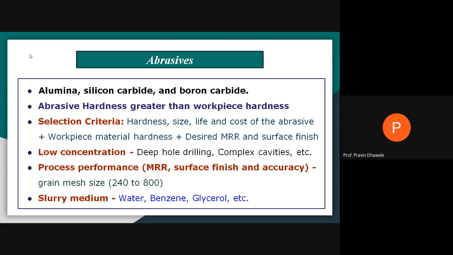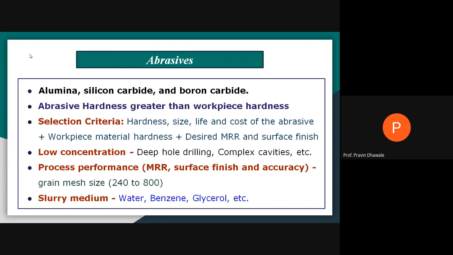And the selection criteria of the abrasive depend on what kind of hardness is required, how much surface finish you require, and accordingly the size of the abrasive particle. Also the cost of the abrasive particle and its life are important.